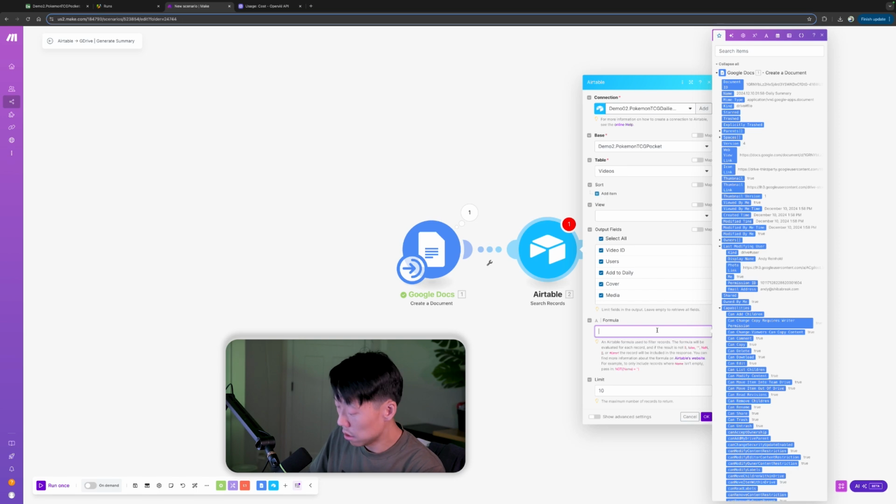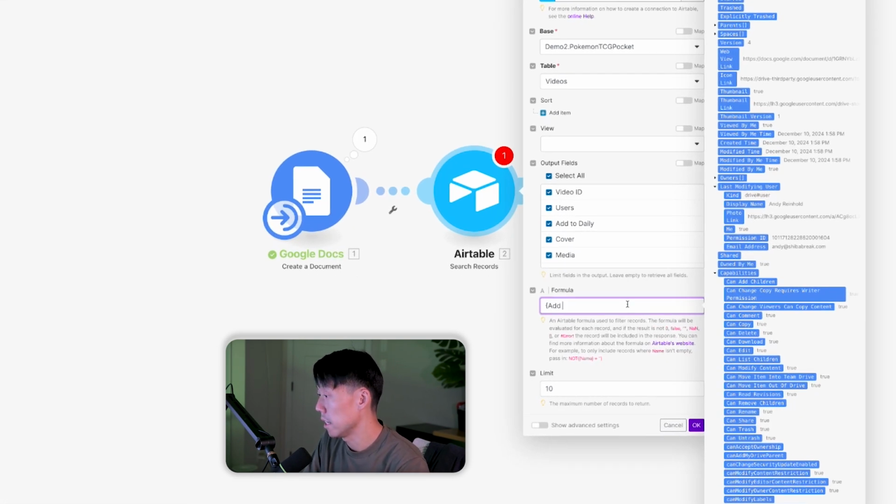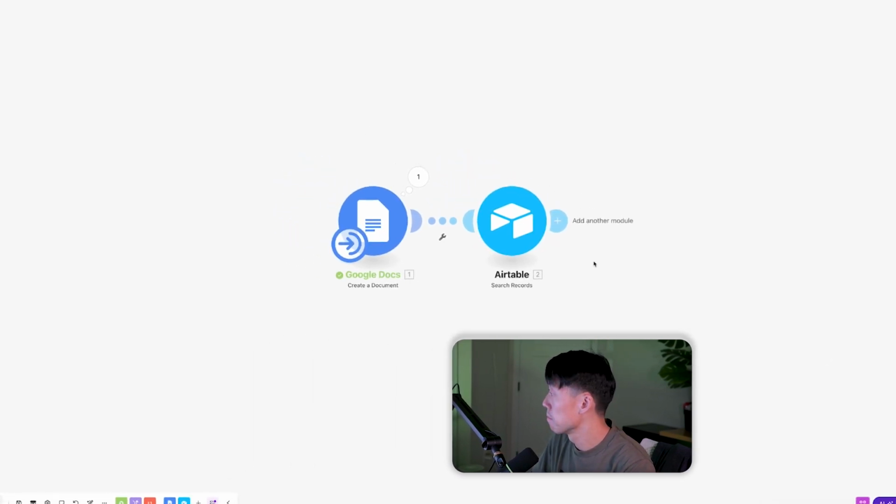So in order to do that, we're doing something we've done earlier. We're going to add this condition, add to daily, right, with curly braces. This tells Airtable this is the column we want to reference, and we're going to say 1 signifies that the checkbox is enabled. All right, and let's just say limit 10 just for testing purposes again. All right.